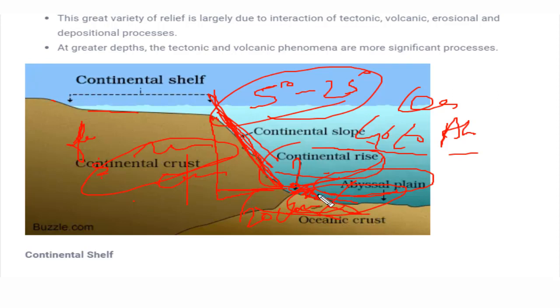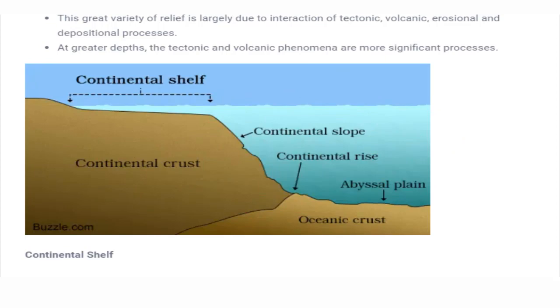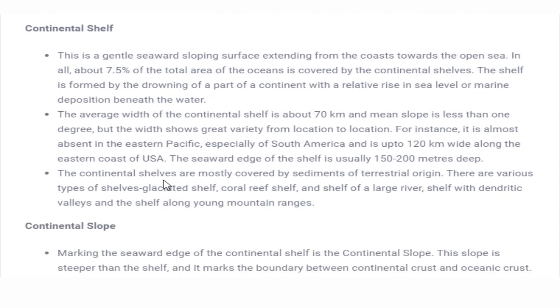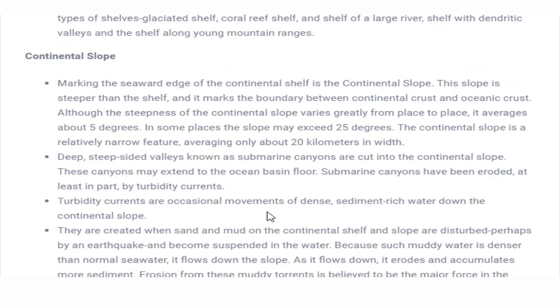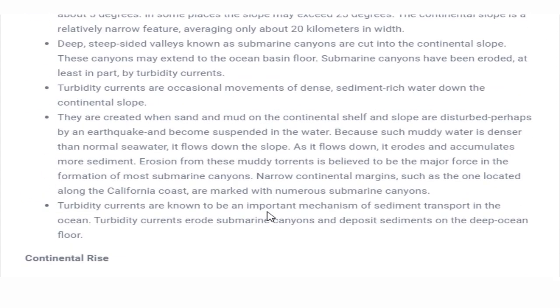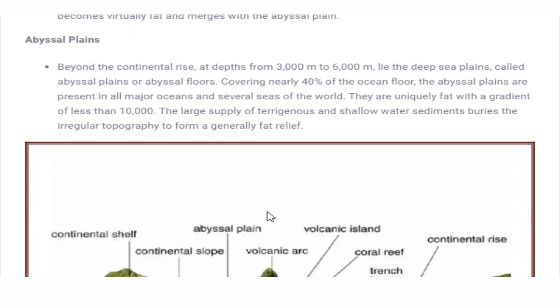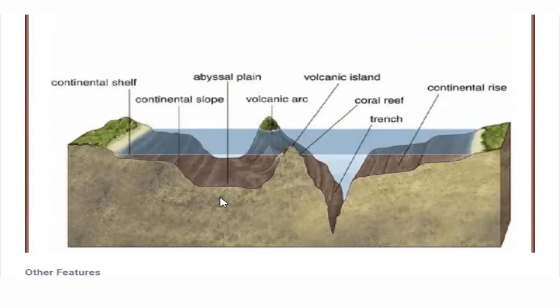So these are the continental oceanic reliefs. Let's see the other oceanic reliefs present on the ocean bed. Before that, let's see if we are missing any point. We have already seen the gentle sea slope covering 70 kilometers of distance. So we have covered continental shelf, continental slope, continental rise, and abyssal plain. You can see in the diagram over here, it is more clear how the continental shelf is represented. The continental slope is the slope whose gradient is more as compared to the continental shelf.